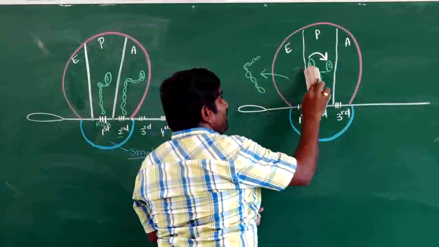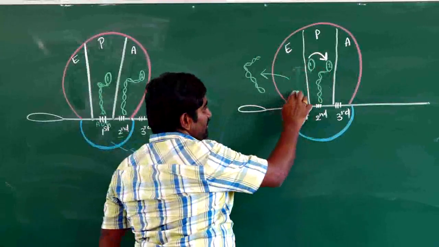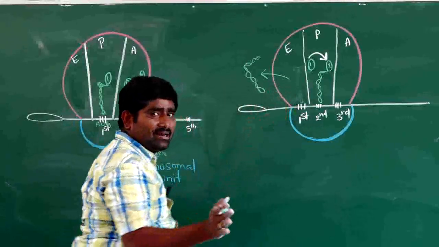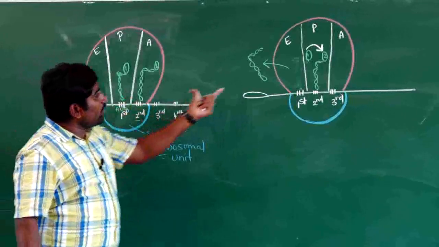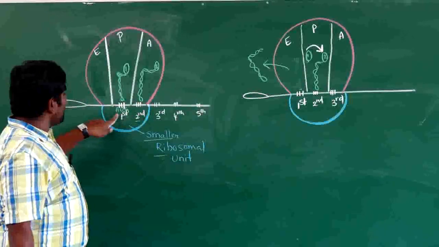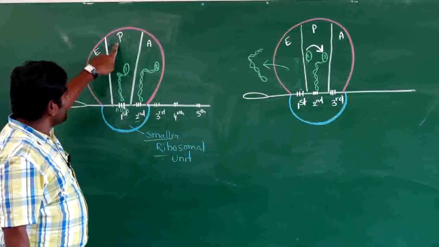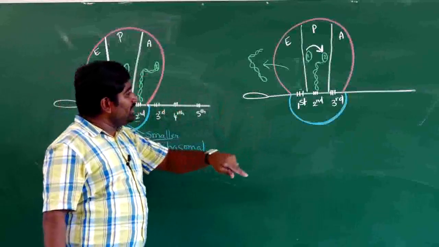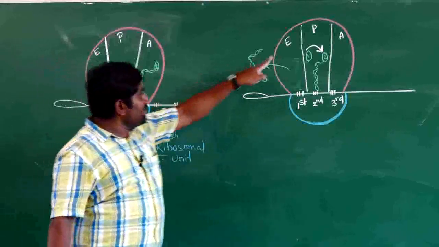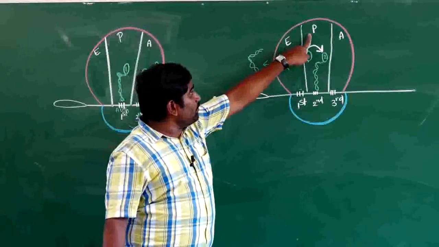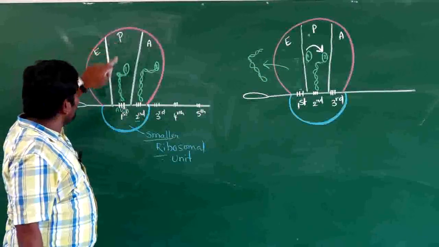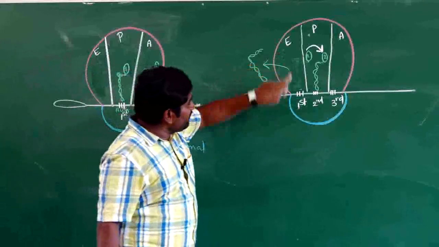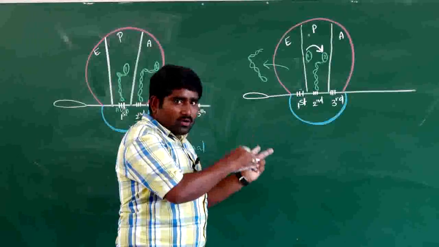But the first tRNA left its amino acid in this place. Listen here once. When the ribosome moves one codon distance, in this case you can see the first codon is present at the P site and the second codon is present at the A site. But when the ribosome moves one codon distance, the first codon will come to the E site and the second codon will come to the P site. In the first case, the first codon is present in the P site and the E site is empty. But the first codon came to the E site because the ribosome moved one codon distance.